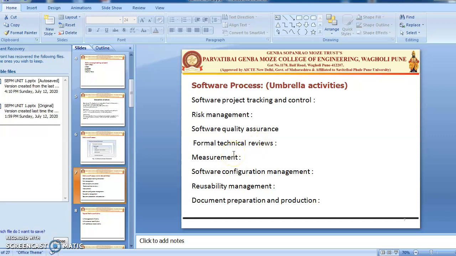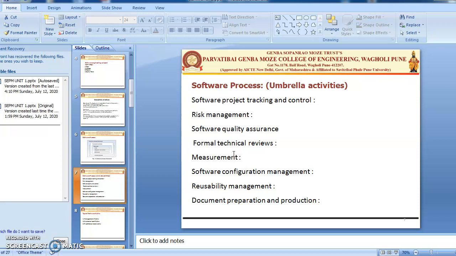It includes the effort required to measure the software. Software can be measured by the lines of code or the size of the software. Indirect measures include software quality. Again, the software quality consists of different characteristics, as we have seen previously in the quality focus. So the next is software configuration management, that is SCM.